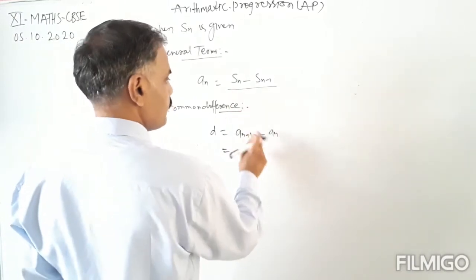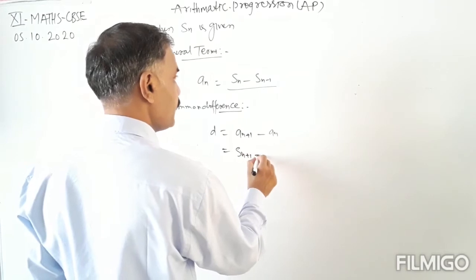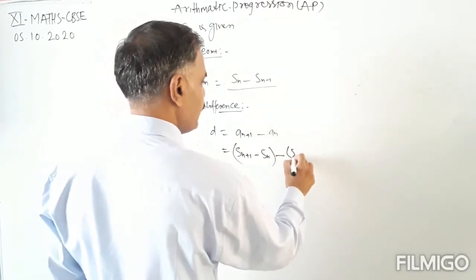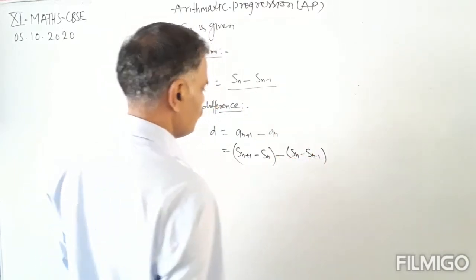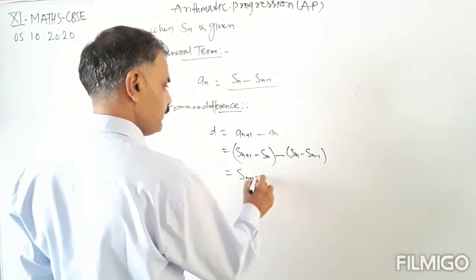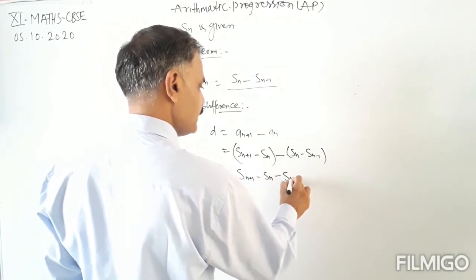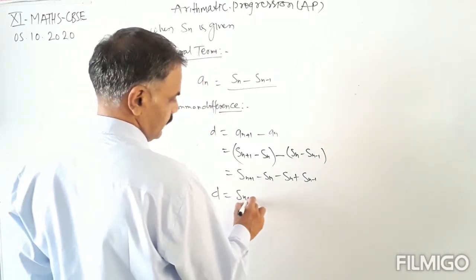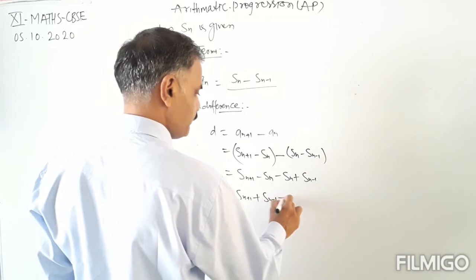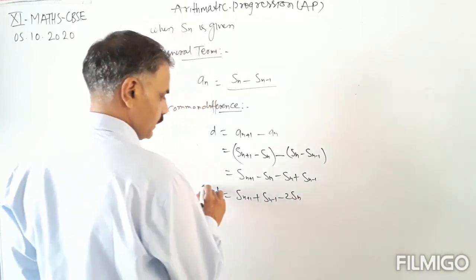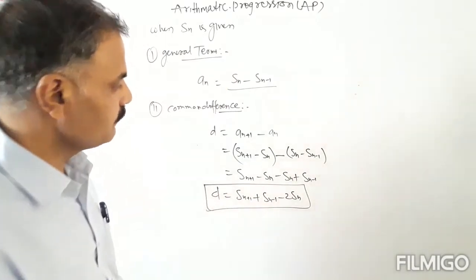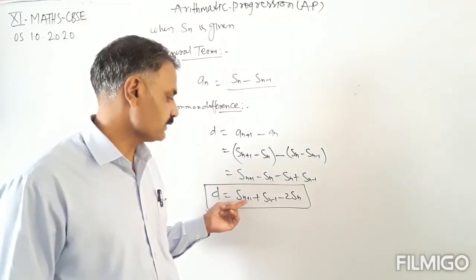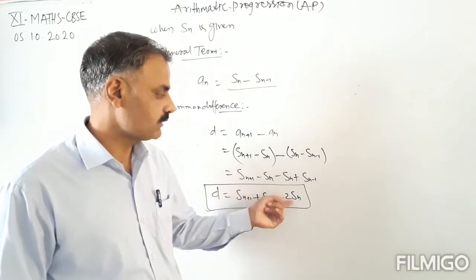So an plus 1 is Sn plus 1 minus Sn, and an is Sn minus Sn minus 1. Solving this, the common difference d equals Sn plus 1 plus Sn minus 1 minus 2Sn. So whenever the sum of n terms is given, we can find the common difference d equals Sn plus 1 plus Sn minus 1 minus 2Sn.